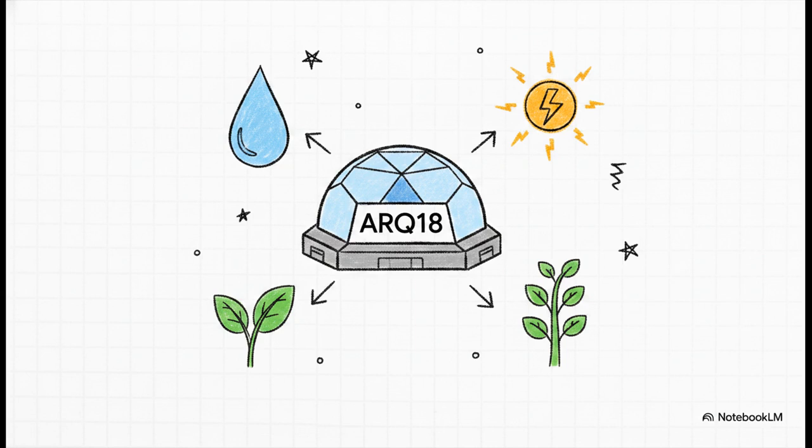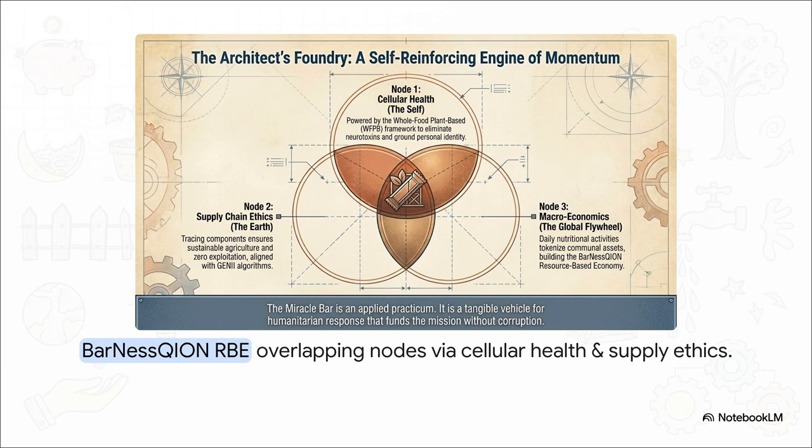soil. Unlike the old scarcity model, which relies on restricting access to basic necessities to artificially drive up prices, this new model generates tangible abundance. It totally bypasses the old rules of zero-sum enclosure to directly optimize for basic human needs. We can even see this applied at the most granular, microscopic level. The sources highlight initiatives like the 400-calorie miracle bar. This acts as a tangible vehicle for humanitarian response.